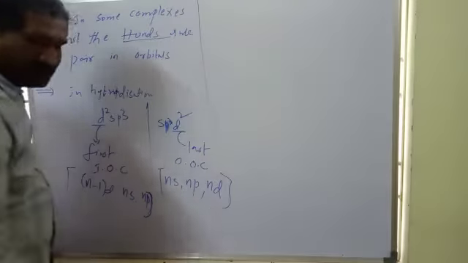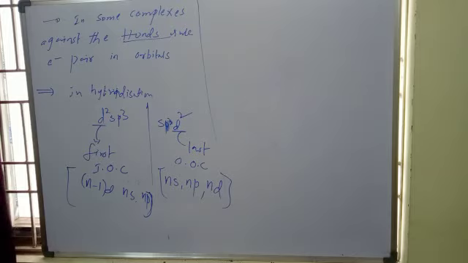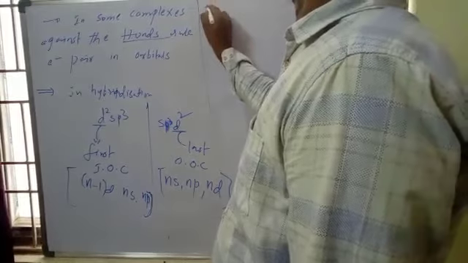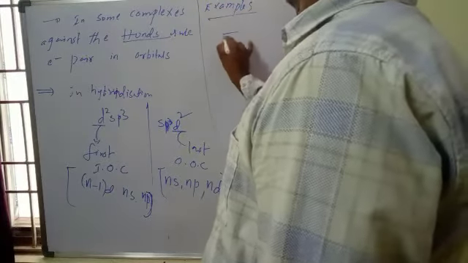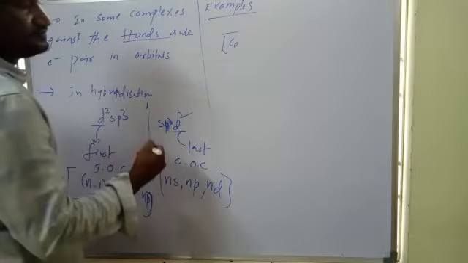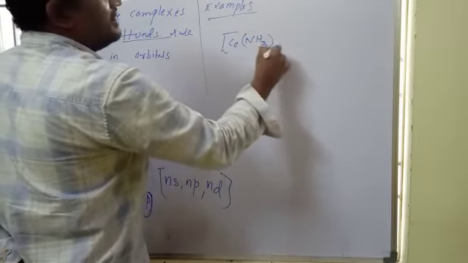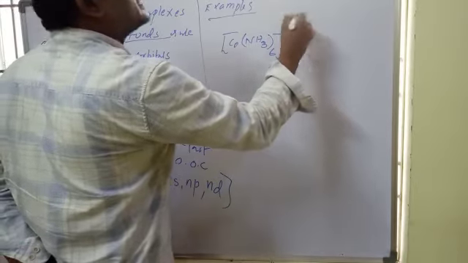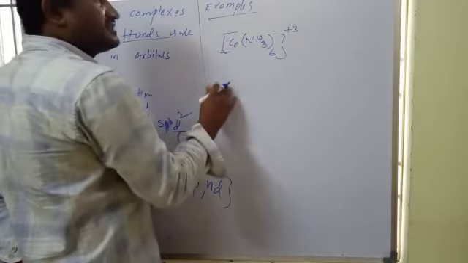Now some examples for finding hybridization. The complex is hexaammine cobalt(III), [Co(NH3)6]3+.